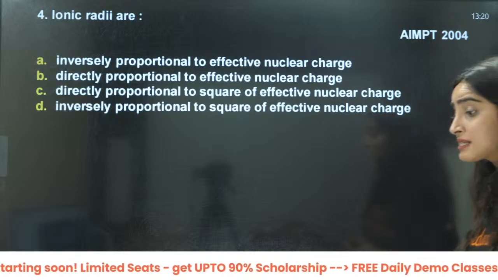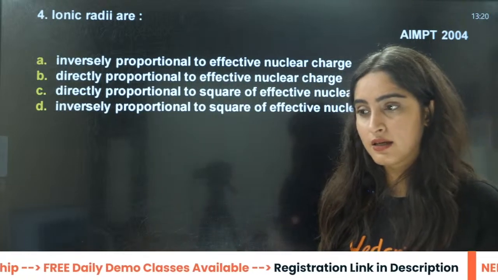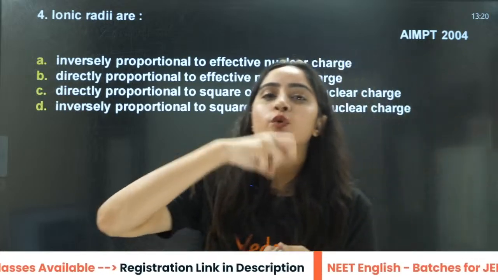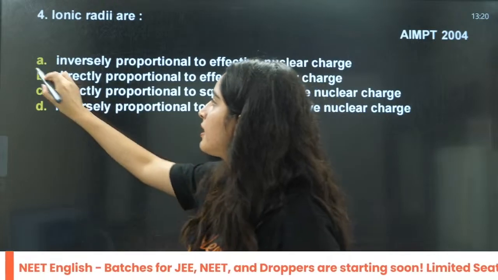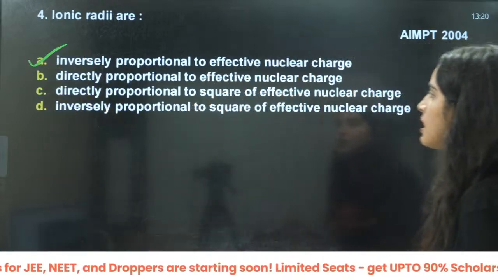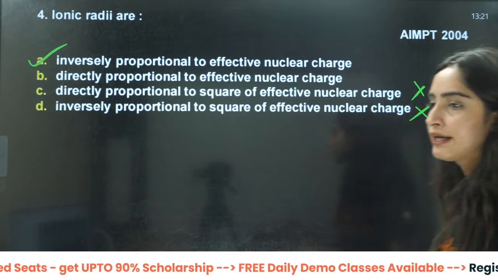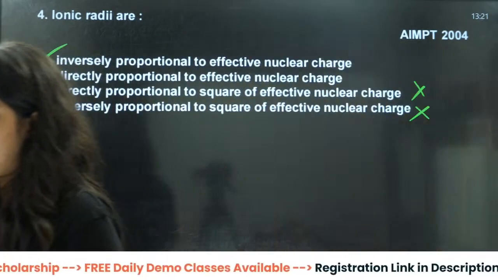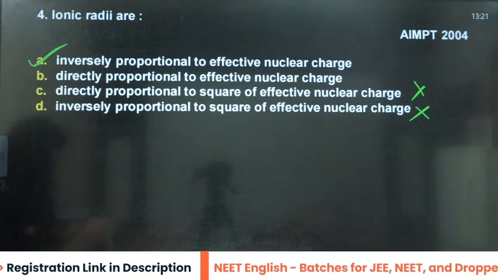That would mean as the effective nuclear charge increases, ionic radii will increase. But if nuclear charge is increasing, attraction is increasing, and size is going to decrease, right? So that will be inversely proportional. Directly proportional to square? No. Inversely proportional to square? No. Definitely no. So A is going to be the correct answer.